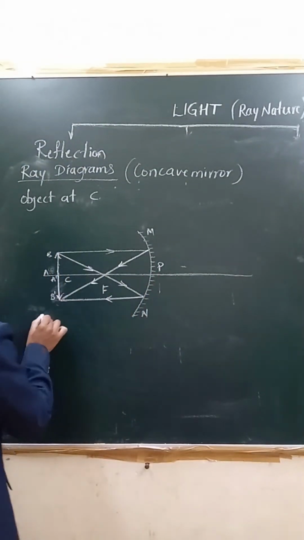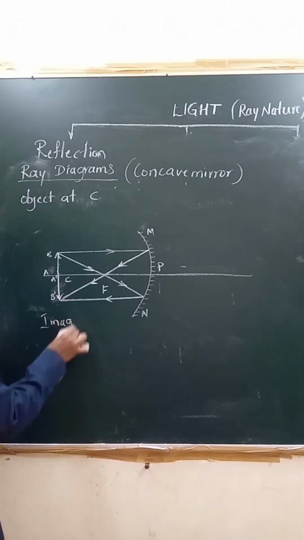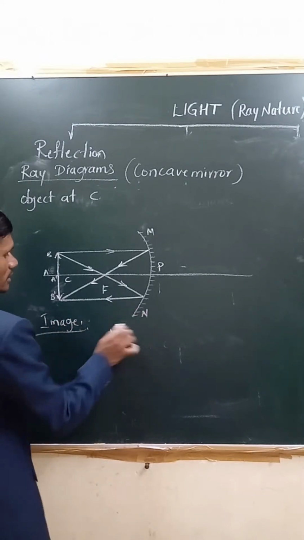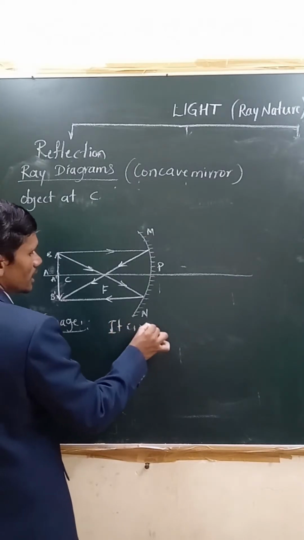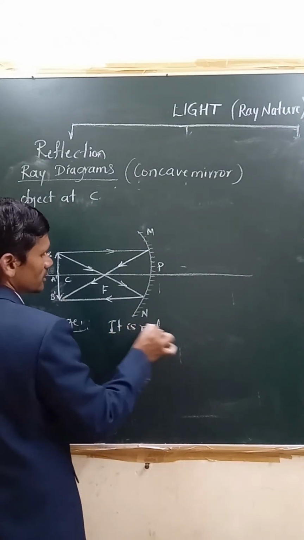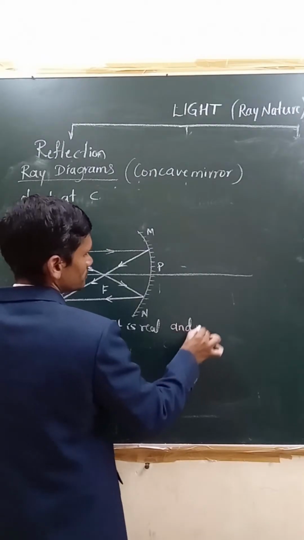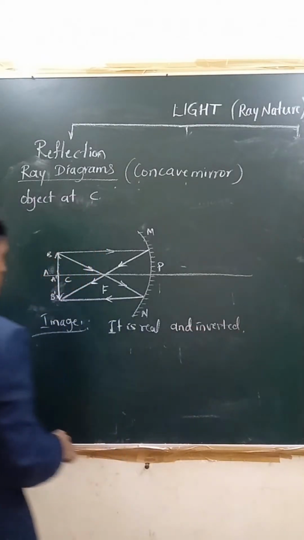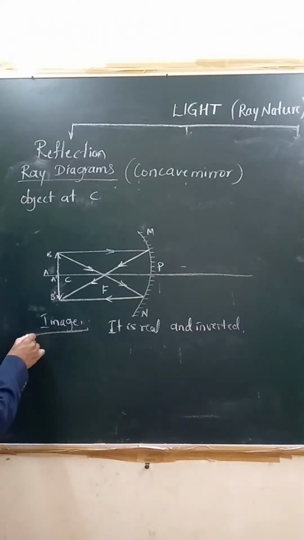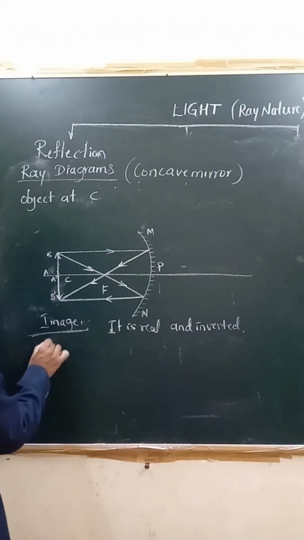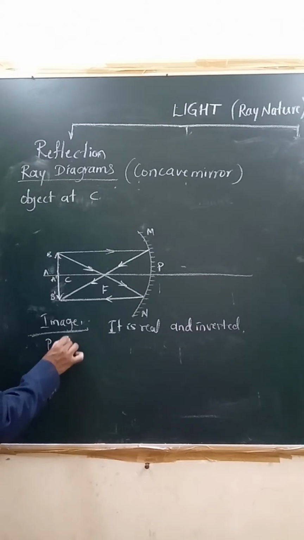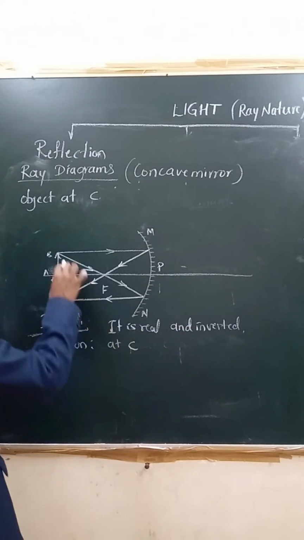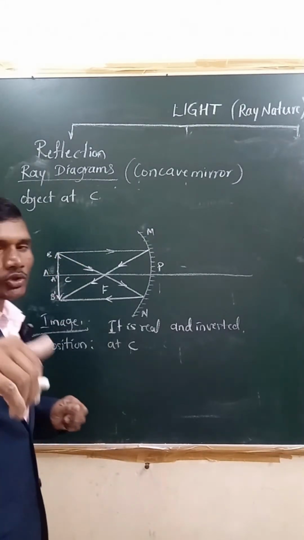If you write image, what are the properties of the image? The image is real and inverted again. It is real and inverted. Second one, second property, what can you say? Here it's position. Position is at C. If the object is at C, the image is also formed at C.